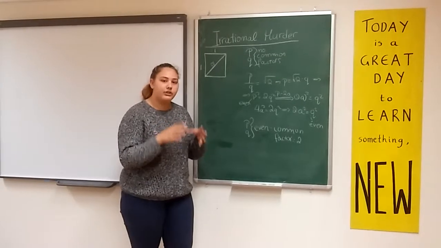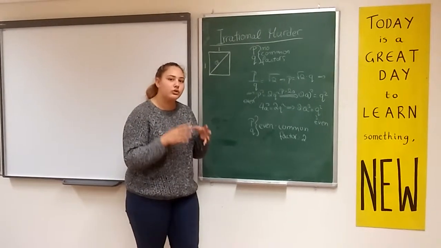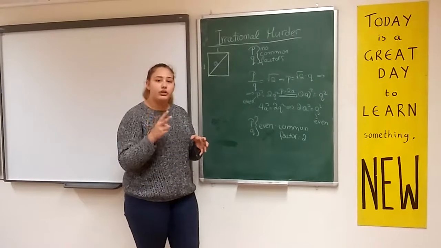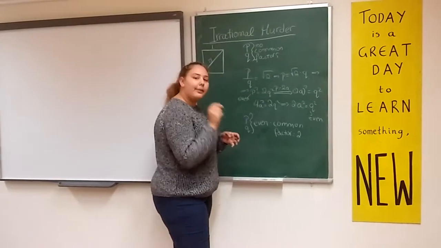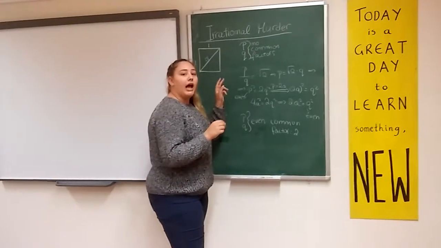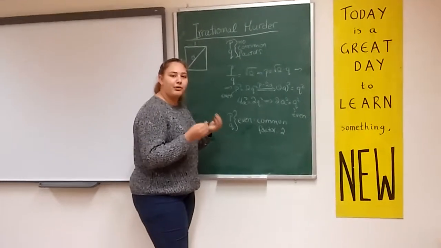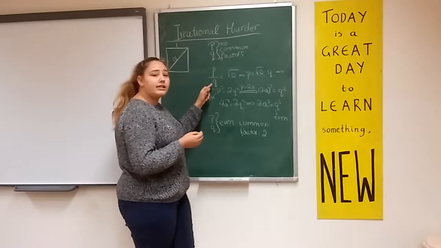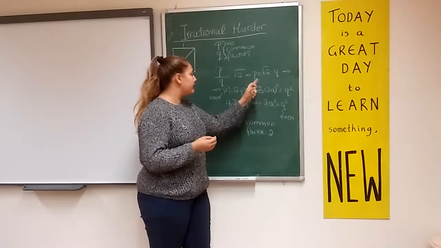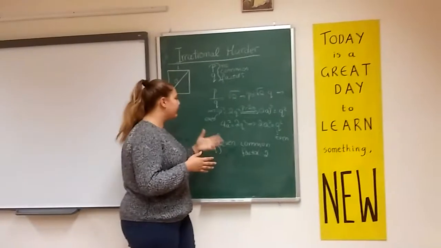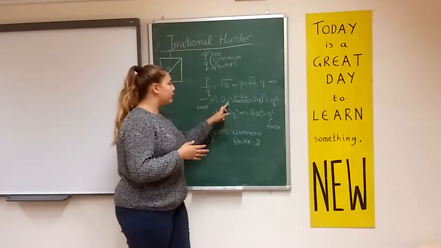Hippasus started by assuming that the Pythagorean worldview was true, and that there were two integers whose ratio would give root 2. He labeled these integers p and q. Assuming that we reduced the ratio to its simplest form, p and q could have no common factors. So because none of these is 0, we say that p equals root 2 times q. Squaring both sides, we get that p squared equals 2q squared.